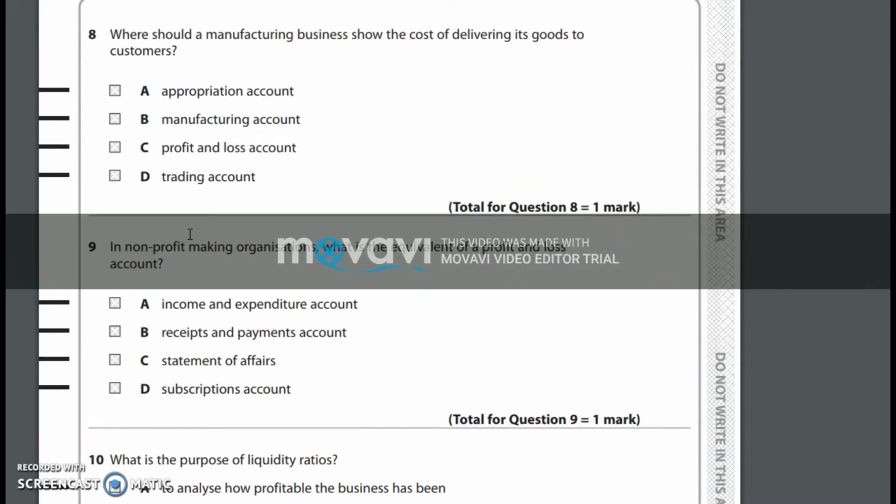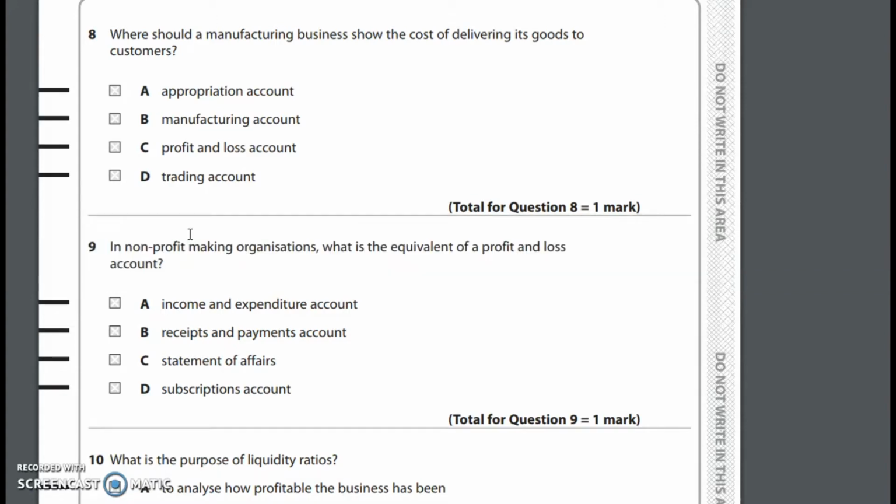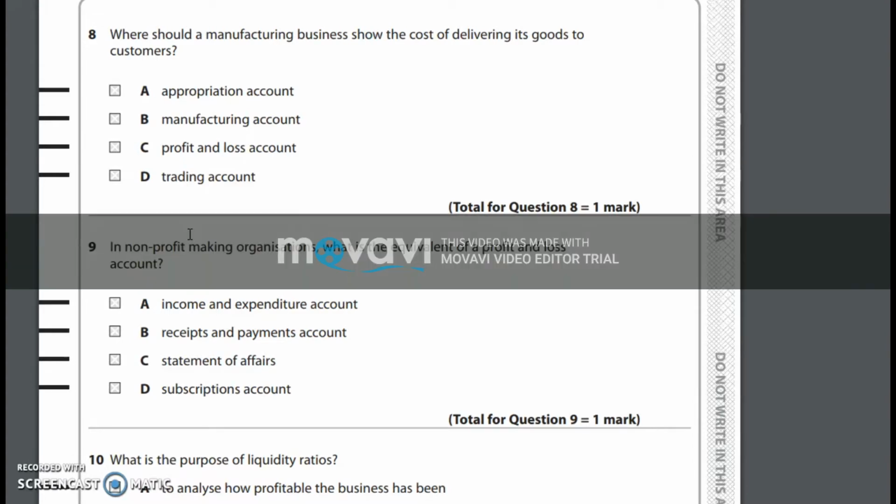Considering question number 8, it is from rather a very interesting topic in the syllabus, which is the final accounts of a manufacturer. So the question asks us, where should a manufacturing business show the cost of delivering its goods to customers? Alright, cost of delivering its goods to customers. When it comes to a manufacturer, normally a manufacturer makes use of different final accounts.